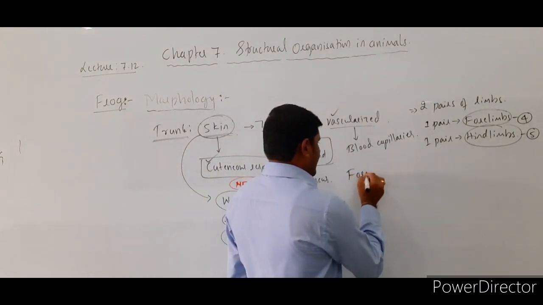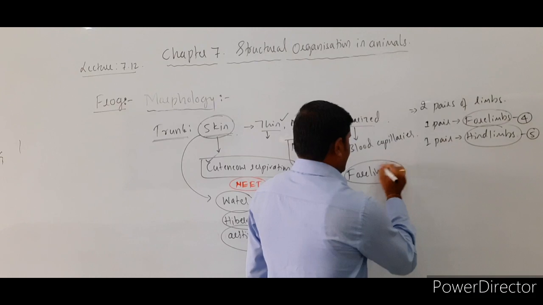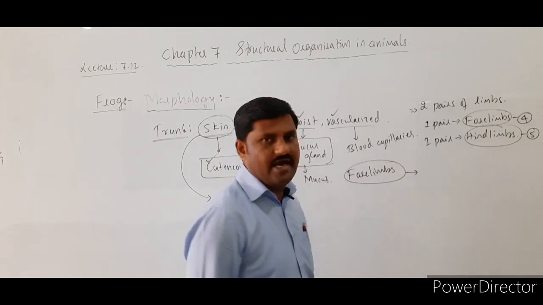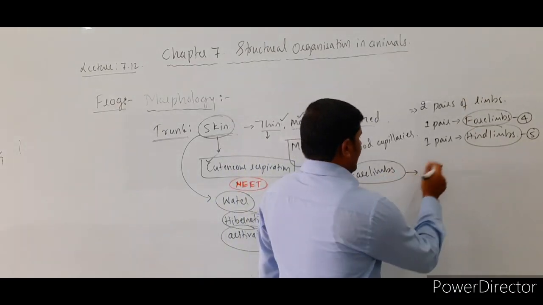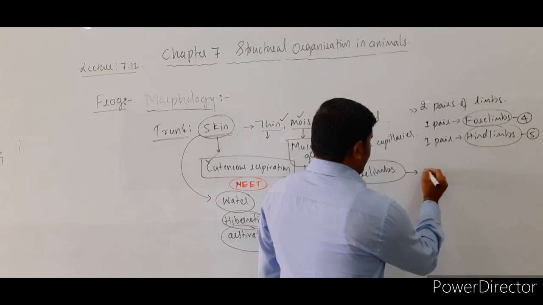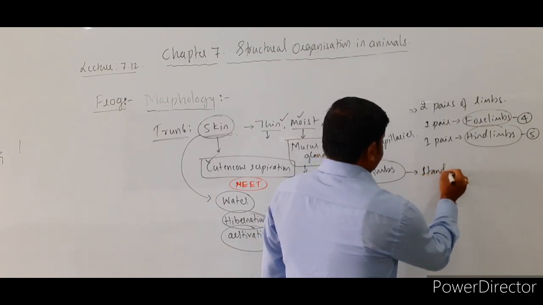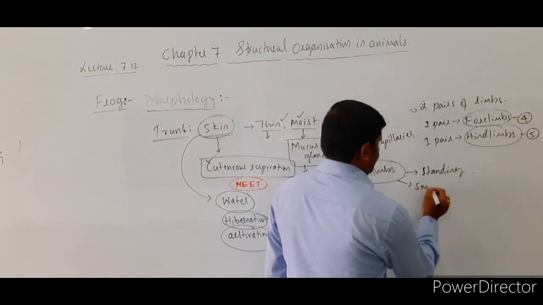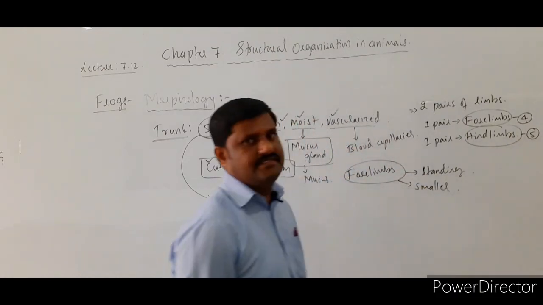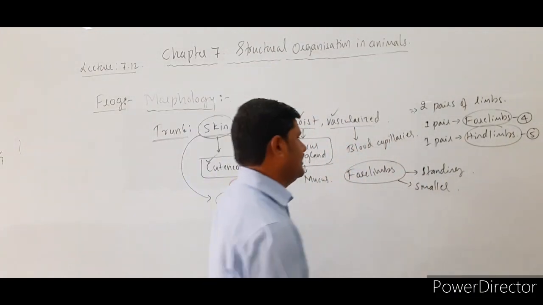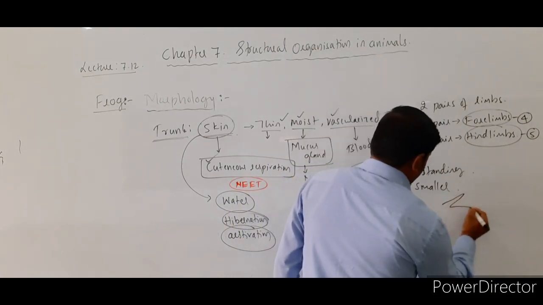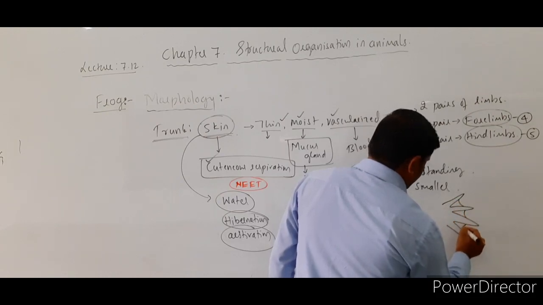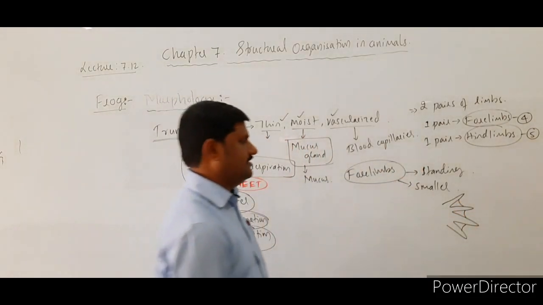The forelimbs, usually called front limbs, help for standing purpose, and they are very small in size. They are smaller in size, and there is a web between the fingers also, right? So if it is the finger, like this, there is an extension of the skin between the fingers that is seen over here.